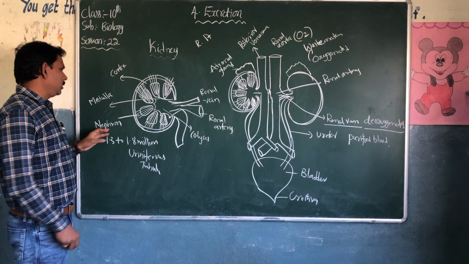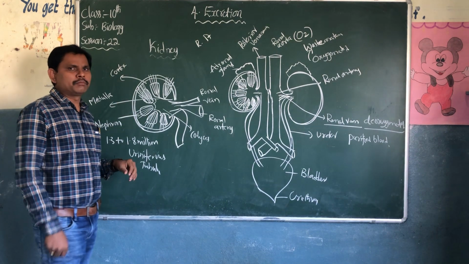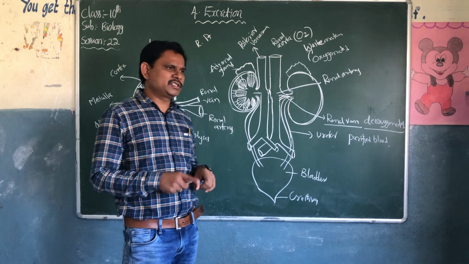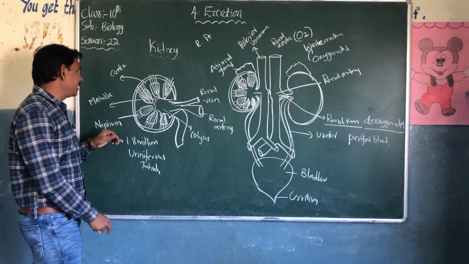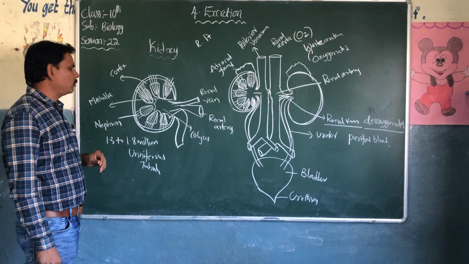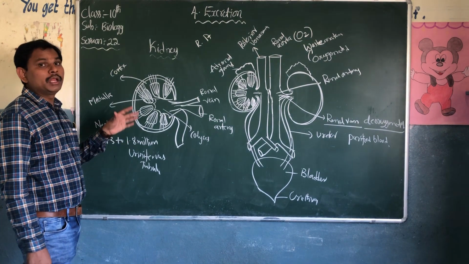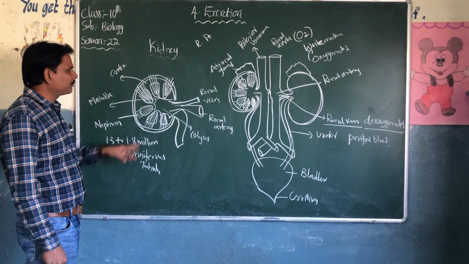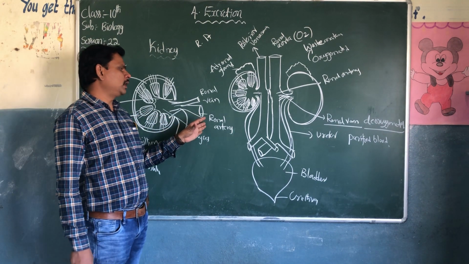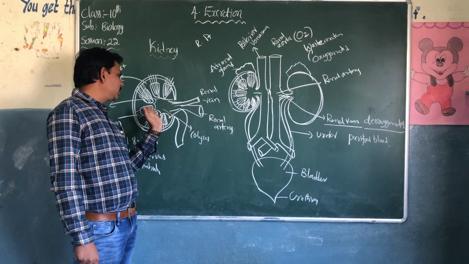There are small microscopic thread-like structures called nephrons. Around 1.3 to 1.8 millions of nephrons are there. Calyces and pyramids are there. Two vessels: one is the renal artery entering the kidney.